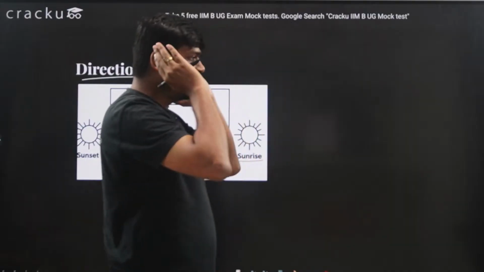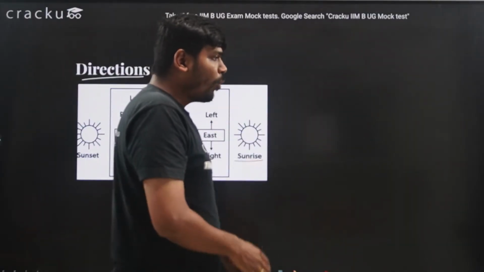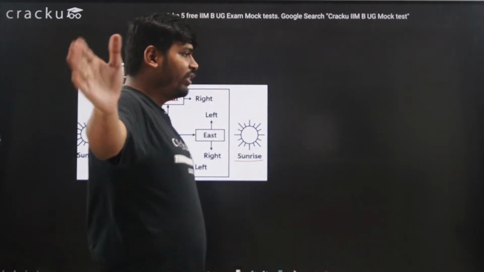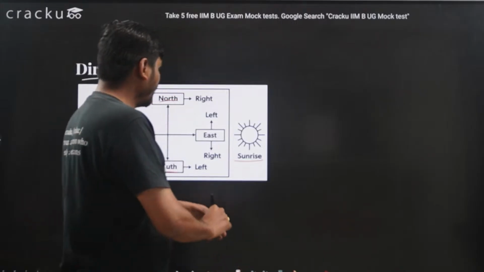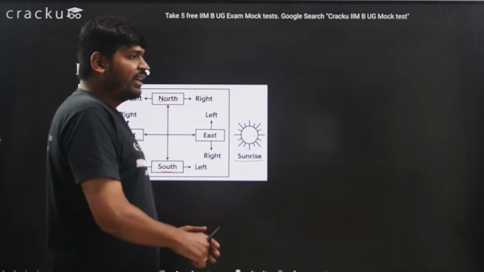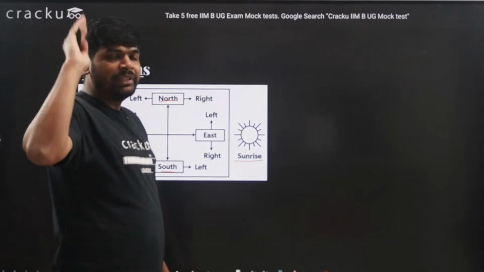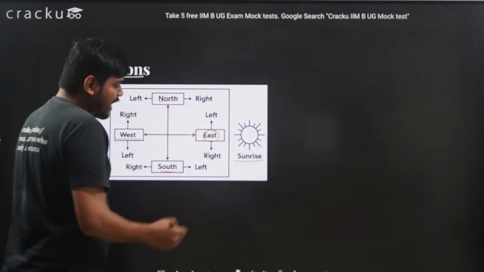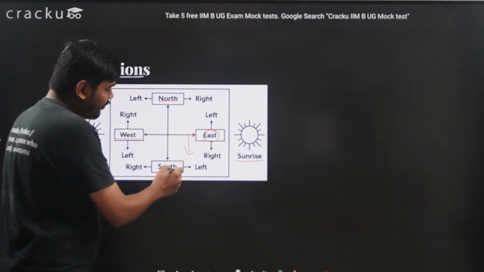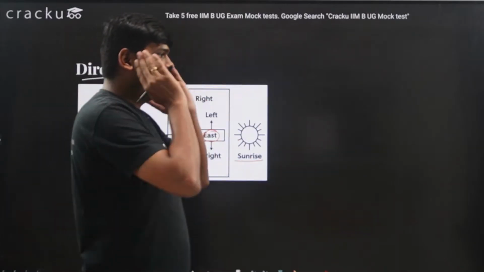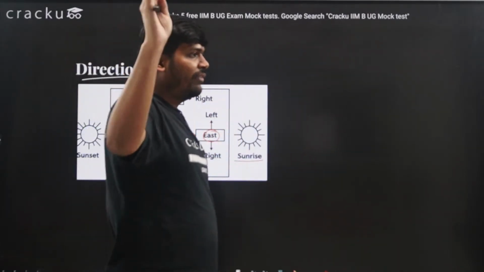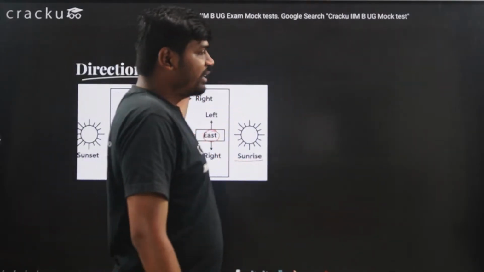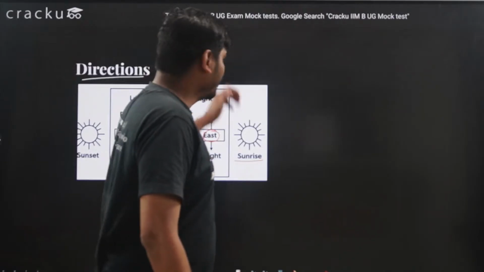Now if I am facing the east direction, which direction will be on my right side? My right side direction will be this one. This is the south direction. So when I am facing towards east and moving towards the right, I am moving towards the south direction. Facing east, moving right, I am moving towards south. Similarly, if I move towards the left, then it is the north direction.